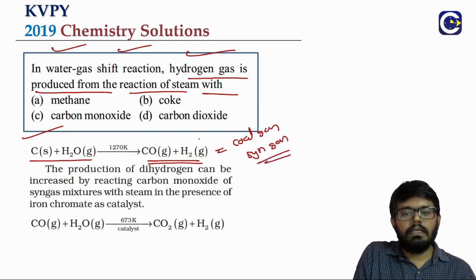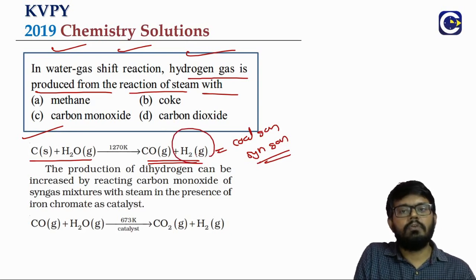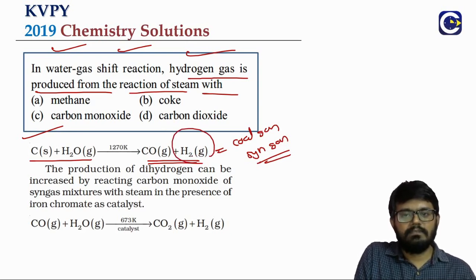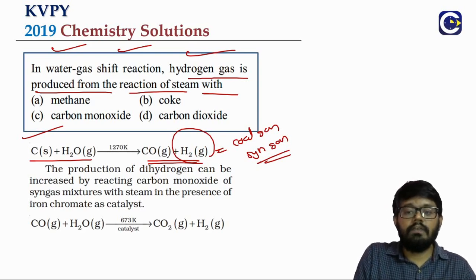Now indirectly, this reaction is able to produce hydrogen gas. If we want to increase the amount of hydrogen we can obtain, we will further allow this to react with some more steam.